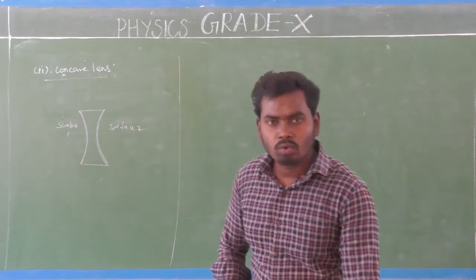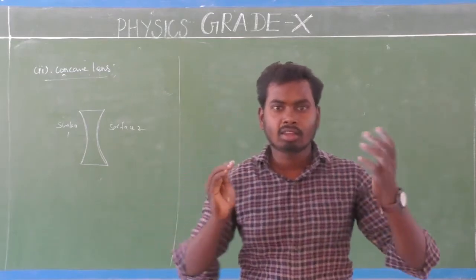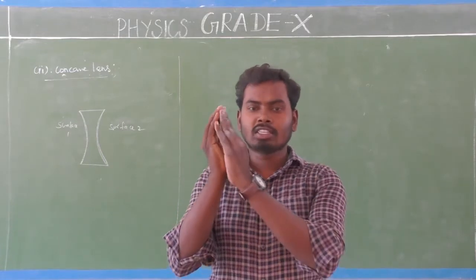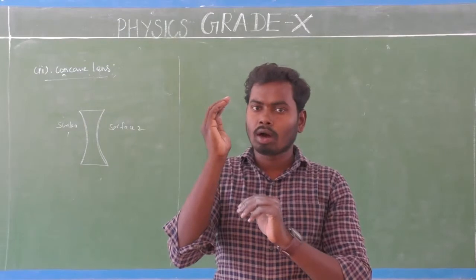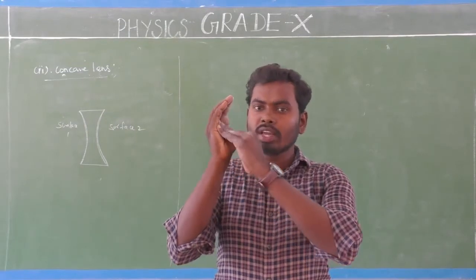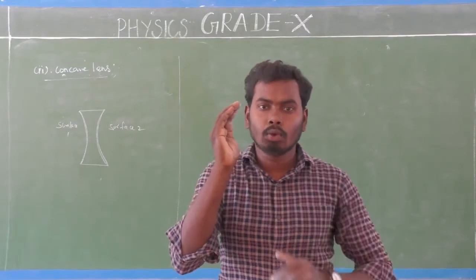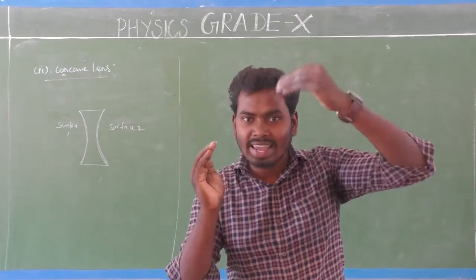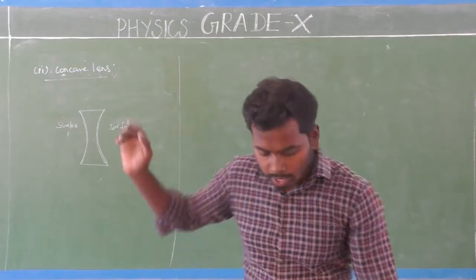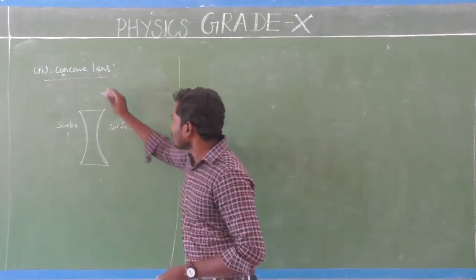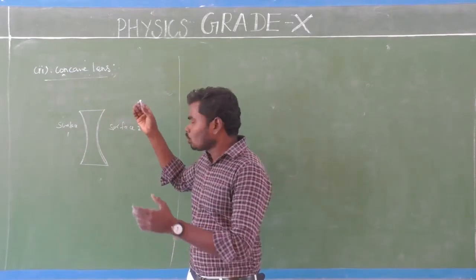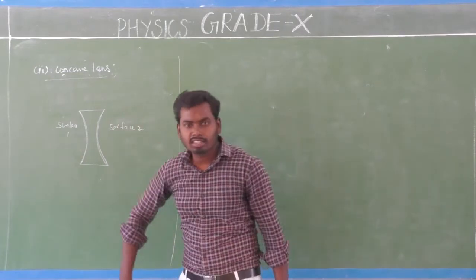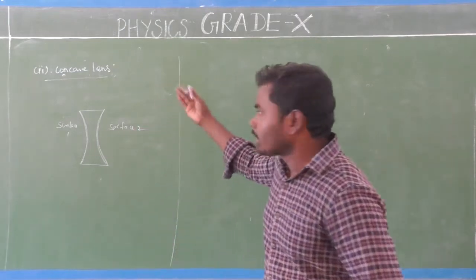Already we know what a cave is. I explained it while teaching spherical mirrors. Cave means this, keep your hand like this. So this is a curved inward path. This is cave, isn't it? Cave means nothing but curved inward, towards the inside. So look here also. The two surfaces of the lens are curved in the inward direction. That is the reason why it is called concave lens.